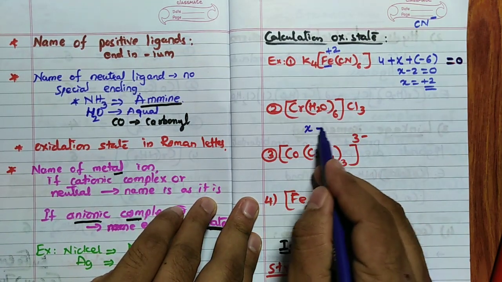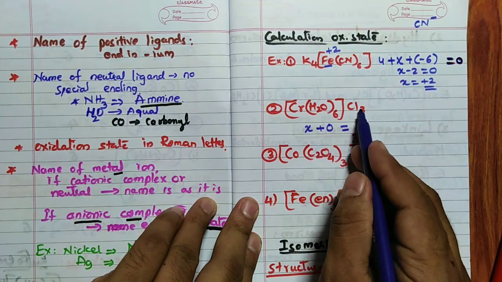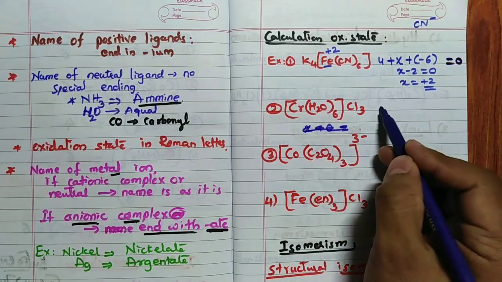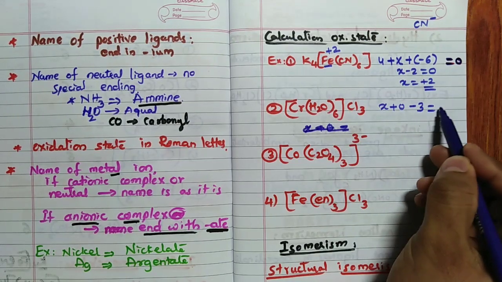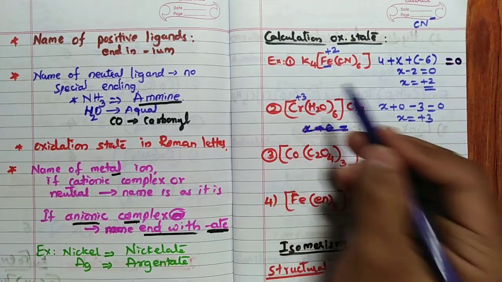S2 is a neutral ligand, so its contribution is 0. Cl3 is there, so -3. I will write it here: X plus 0 minus 3. Cl is negative. -3 equal to 0. X is equal to how much? +3. So the oxidation state of chromium is +3.